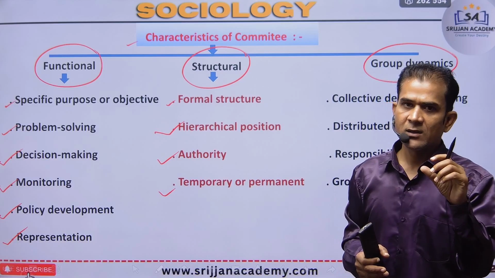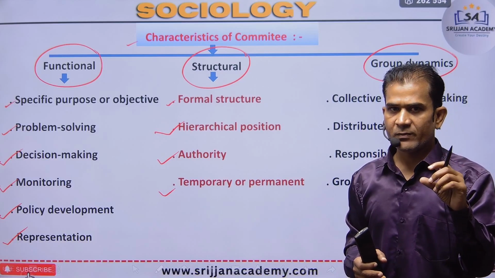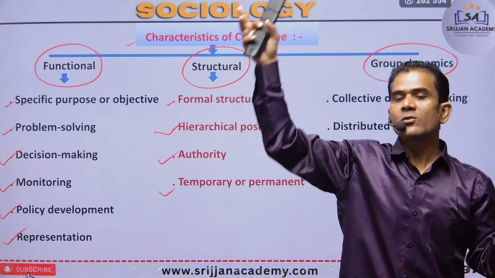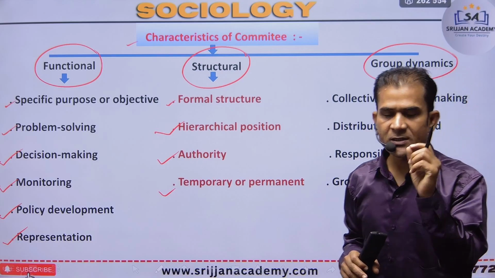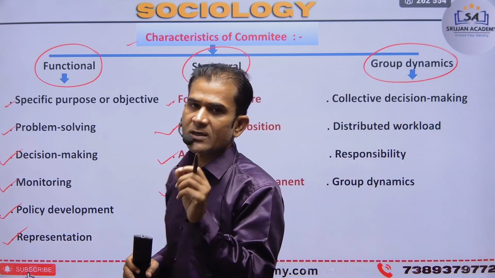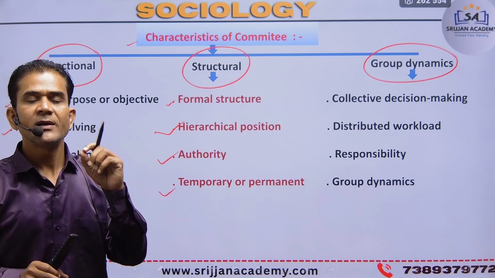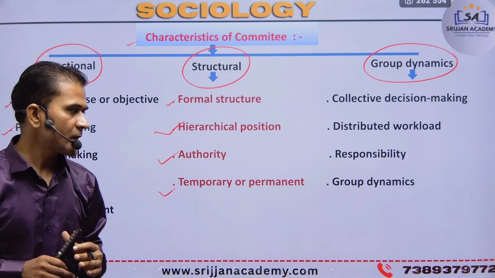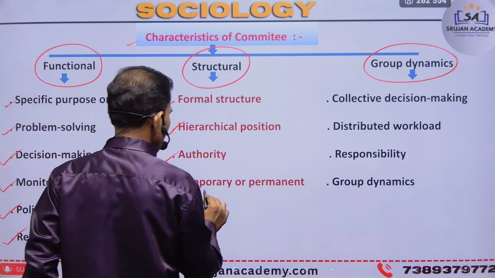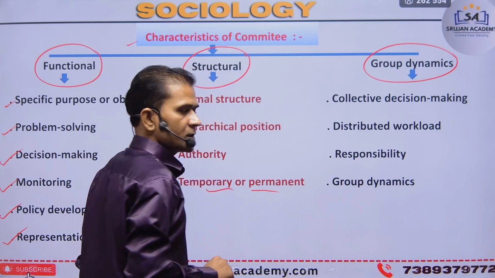This is a 10-day permanency, right? But not a long-time permanency. Within 10 days the committee members, posts, structure and decision making are all possible. So that is the type of permanent and temporary committee.